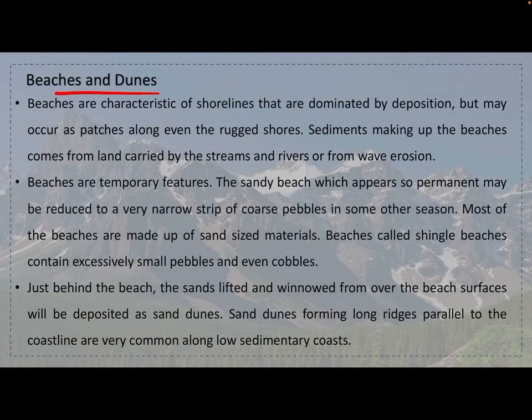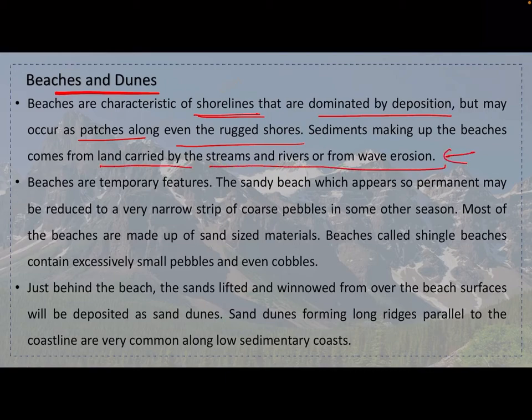Next we will see the depositional landforms, beaches and dunes. So what is a sand dune basically? A sand dune is basically the settling of sand in a different fashion. You will see in the coming slides. Beaches are characteristic of shorelines that are dominated by deposition but may occur as patches along even the rugged shores. Sediments making up the beaches come from land, carried by the streams and rivers, and from wave erosion. Beaches are temporary features.